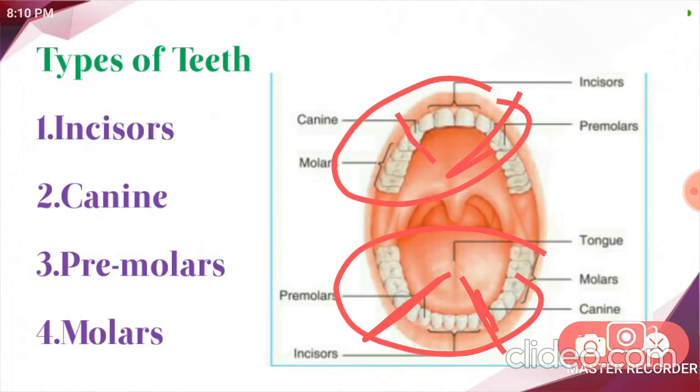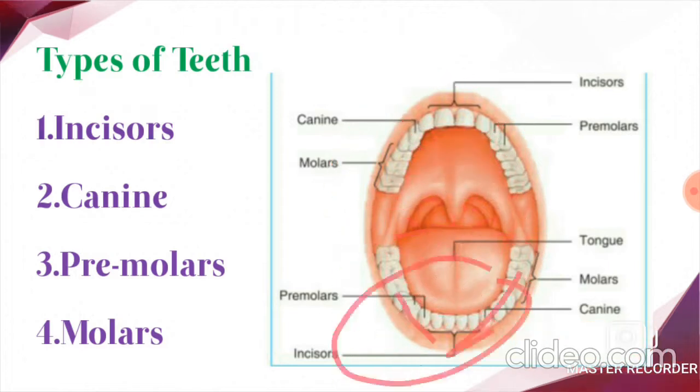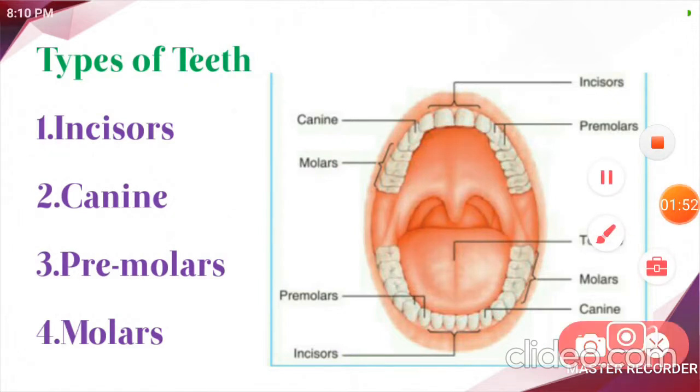Understood? And next to the canine, we have broad and flat teeth that act like a nutcracker and are used to grind and break the food into small pieces. They are called premolars. Next to each canine, there are two broad and flat teeth. They are used to grind and break the food into small pieces. They are called premolars.